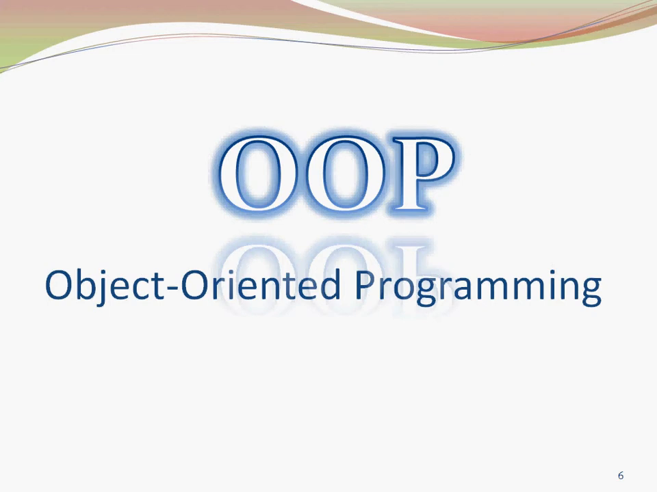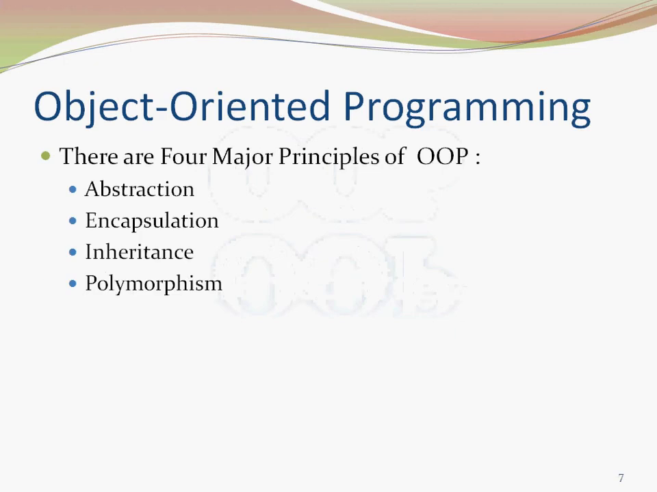OOP, object-oriented programming, is at the core of Java. In fact, all Java programs are object-oriented. That isn't an option, as it is in C++, for example. OOP is so integral to Java that you must understand its basic principles before you can write even a Java program. Therefore, this chapter begins with a discussion of the theoretical aspects of OOP. There are four major principles of OOP: abstraction, encapsulation, inheritance, and polymorphism.